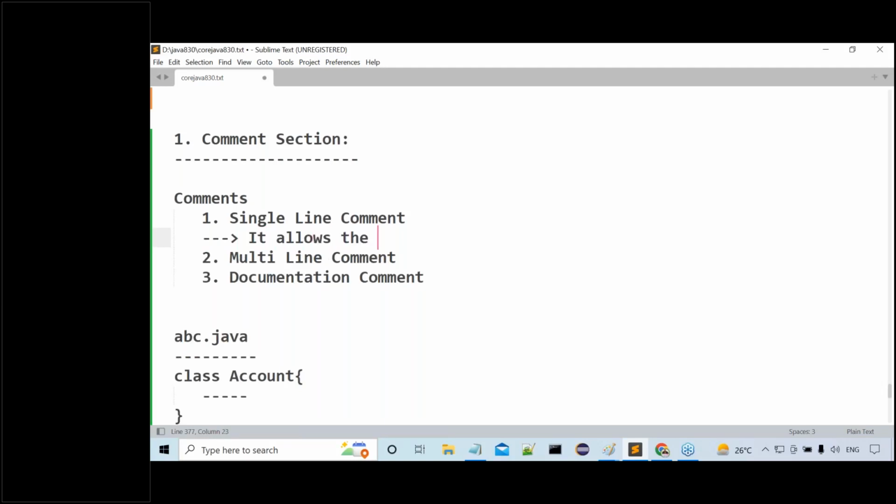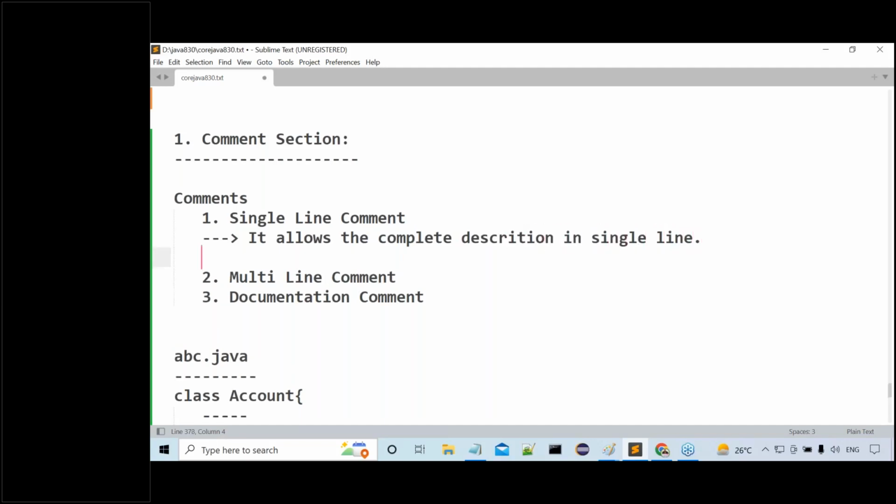It allows the complete description in a single line. You can write any type of description you want, as much as you want, but it should be in a single line. That's what is called as what?